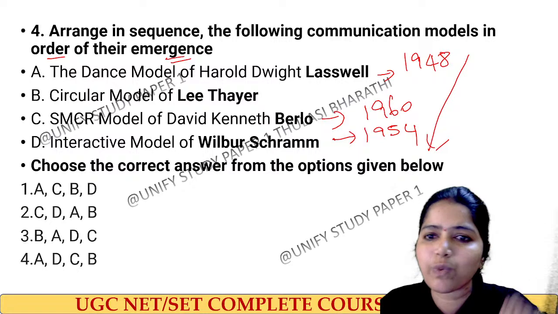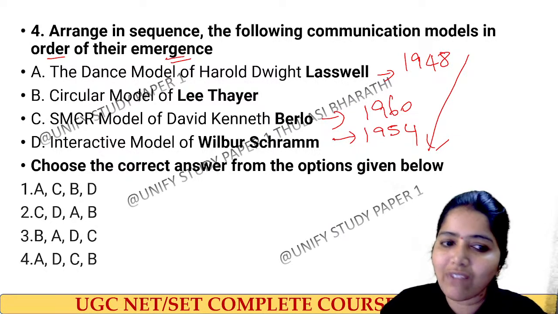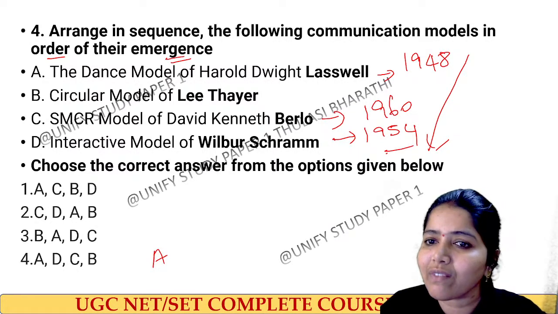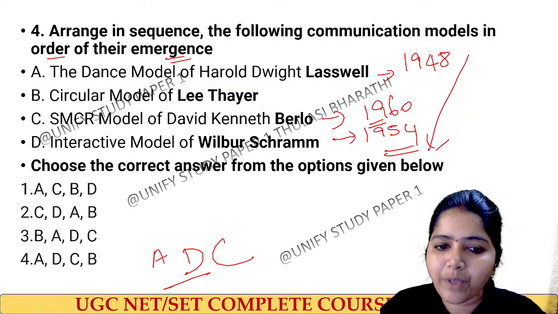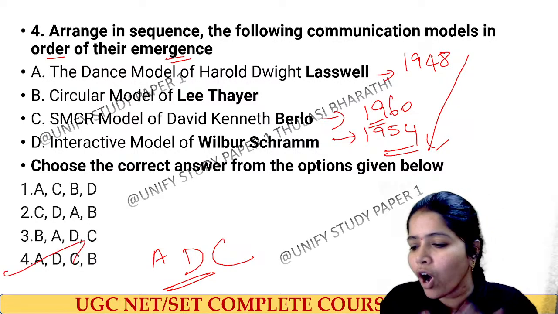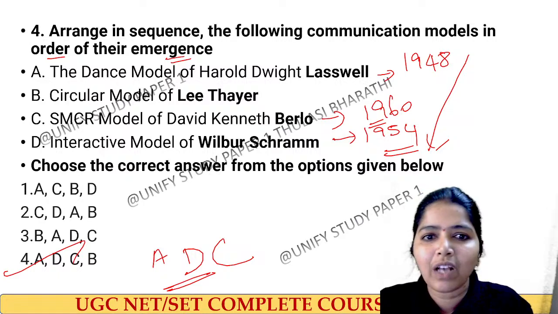With this, which one will come first? A will come first, right? Then which one will come? D will come, right? Then we have C. The only option with A and D is option number 4. How can you give that? How can you give that?